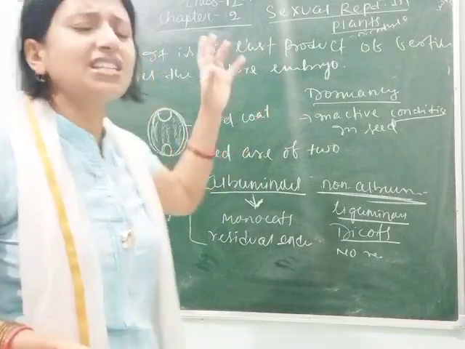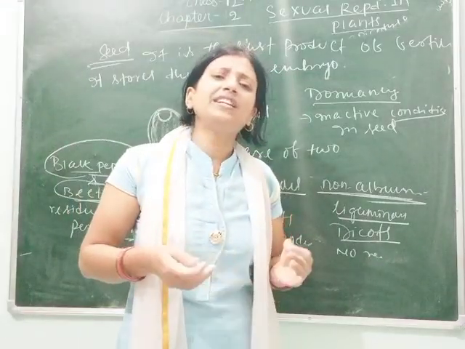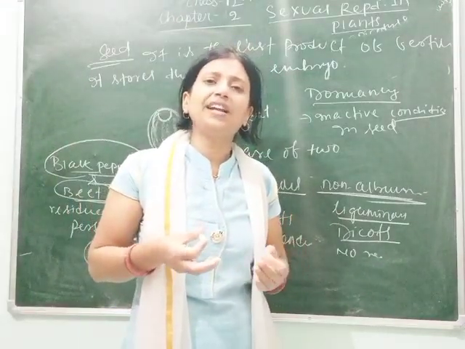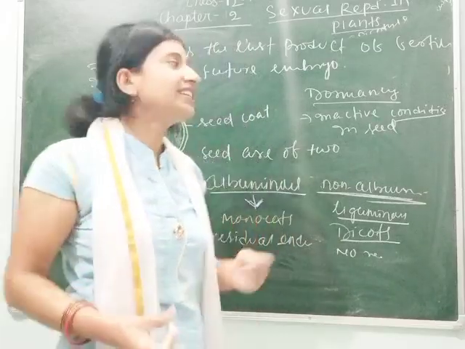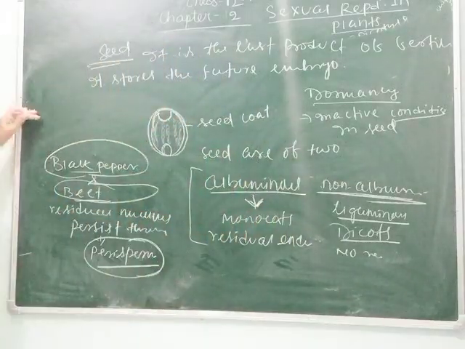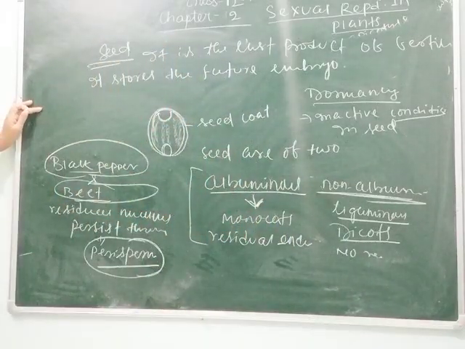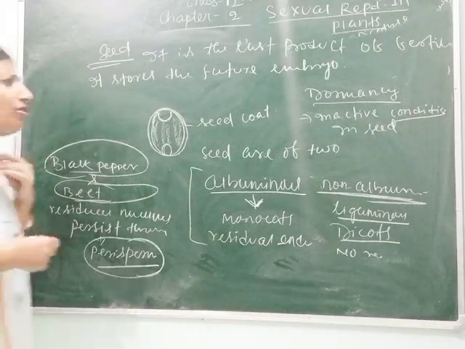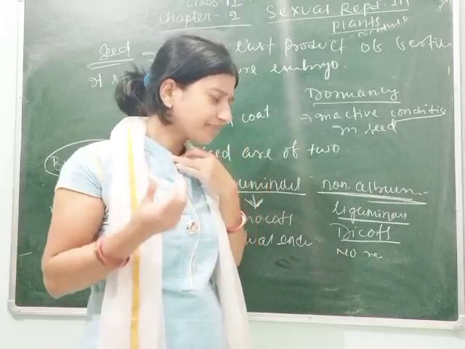Here many examples are found where seeds have shown their dormancy time period. Even some seeds show dormancy up to 10,000 years. You can see the examples in your NCERT book when you self-study.